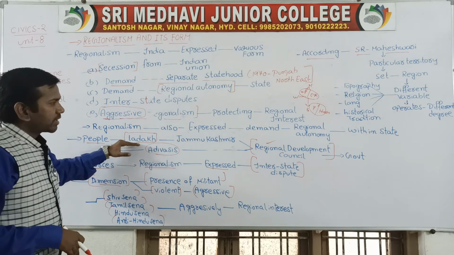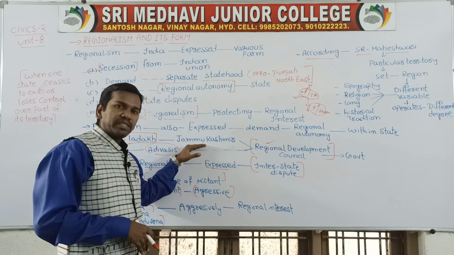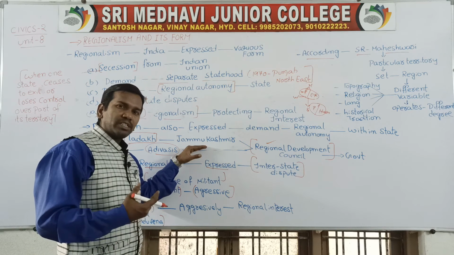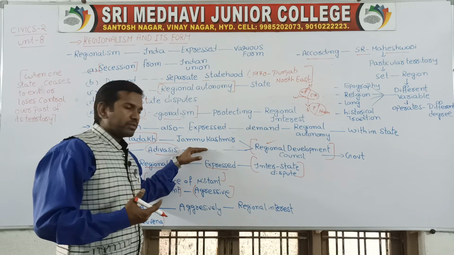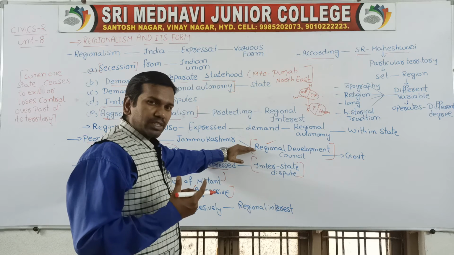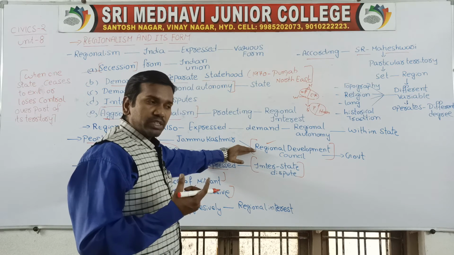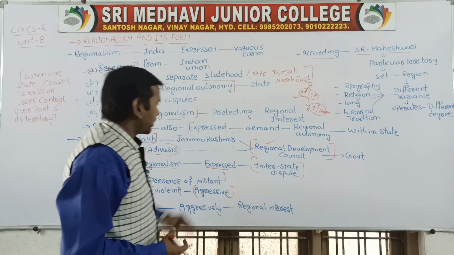Similarly, the people of Ladakh and Jammu and Kashmir demanded that, to protect the interest of the regional community, some regional development council should be set up. After that the Parliament set up the regional development council. These councils are set up in a few states to see that regional interest is not affected. This is very important.